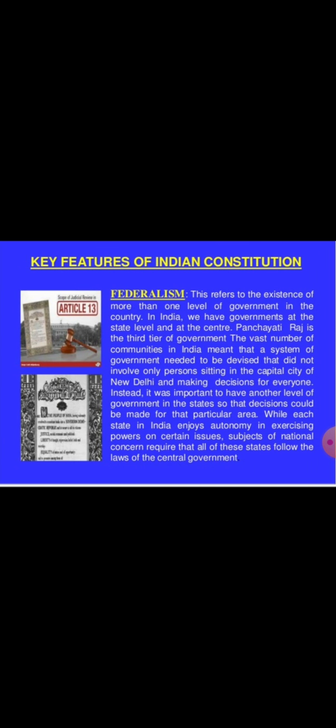Now we will discuss the key features of our constitution, which are as follows. First is federalism. This refers to the existence of more than one level of government in the country. Our country has governments at both the center and state level. Panchayati Raj is considered as a third tier of the government that governs the villages of our country. Our constitution provides a list of details regarding the powers of each level of government. It also specifies how the governments at each level should work by coordinating with each other.